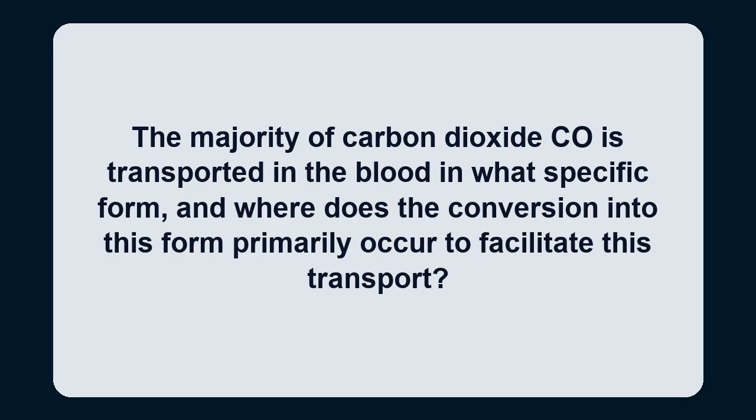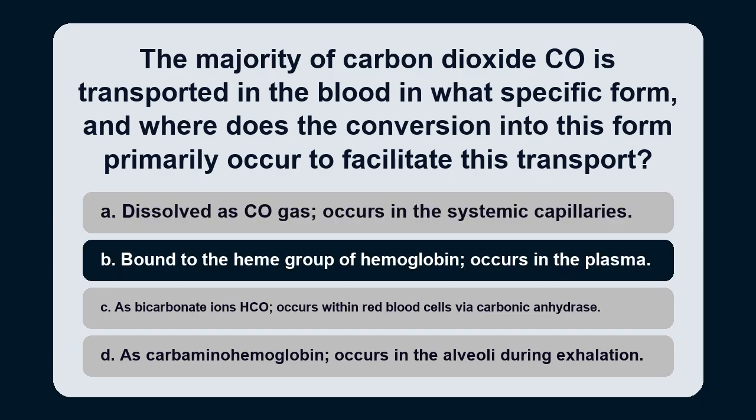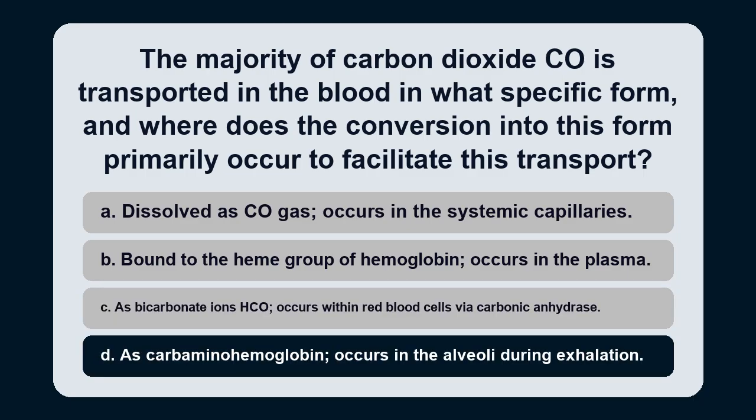Question 5. The majority of carbon dioxide (CO2) is transported in the blood in what specific form, and where does the conversion into this form primarily occur to facilitate this transport? Option A, dissolved as CO2 gas, occurs in the systemic capillaries. Option B, bound to the heme group of hemoglobin, occurs in the plasma. Option C, as bicarbonate ions (HCO3-), occurs within red blood cells via carbonic anhydrase. Option D, as carbaminohemoglobin, occurs in the alveoli during exhalation.